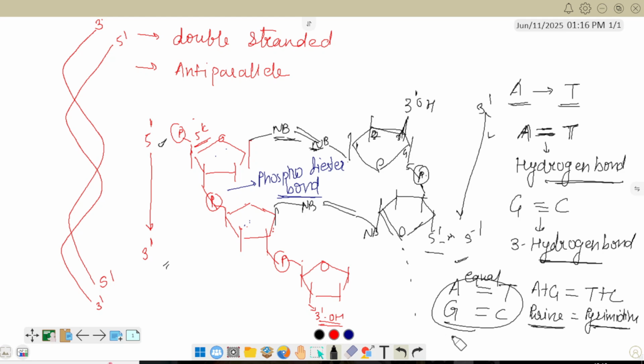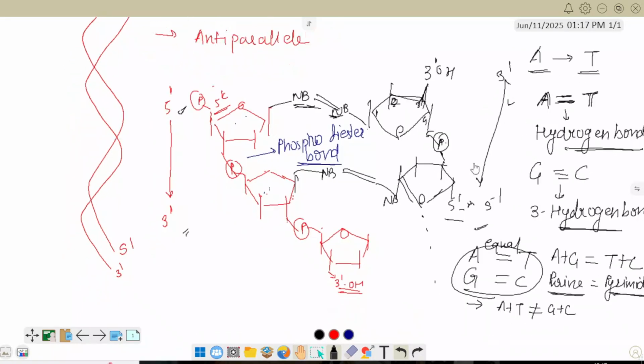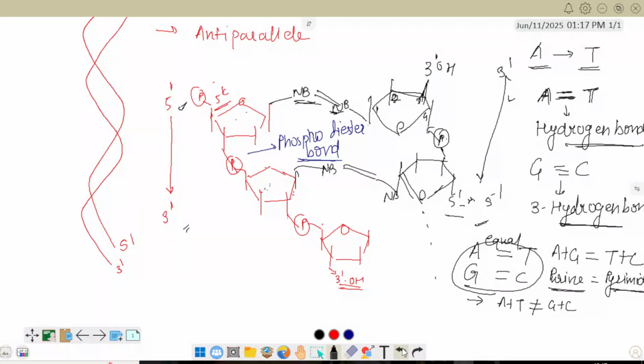He further said that A plus T is not equal to G plus C, because the A plus T and G plus C ratio will vary from organism to organism.